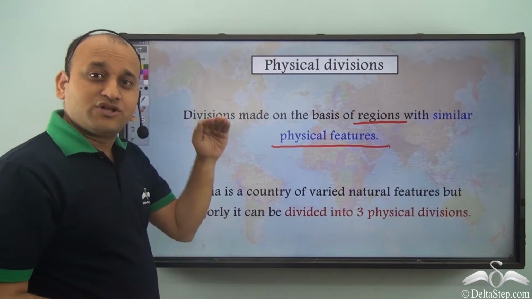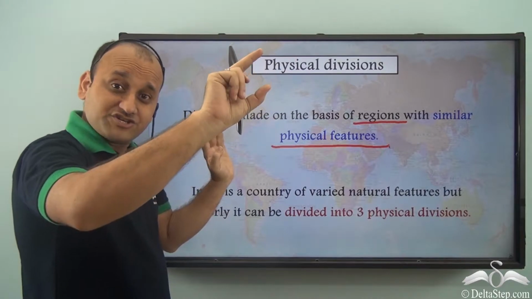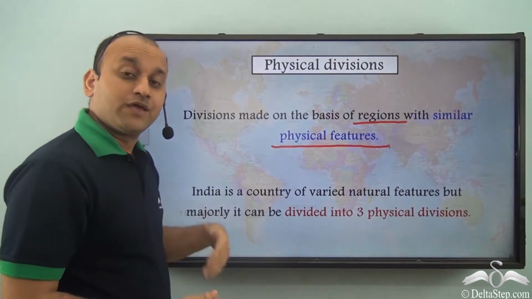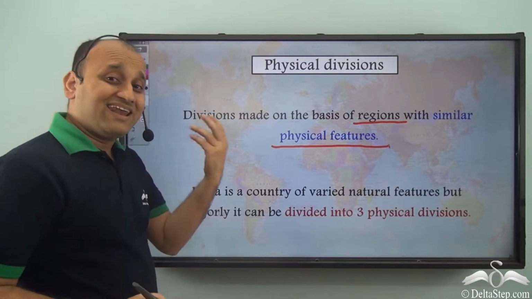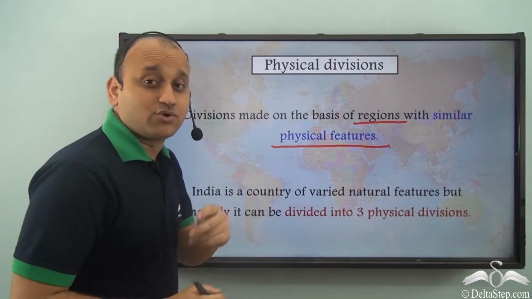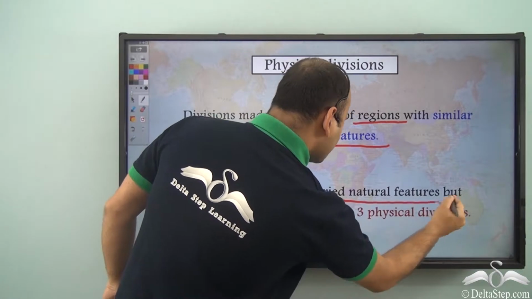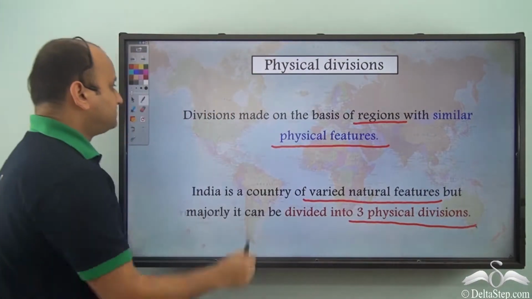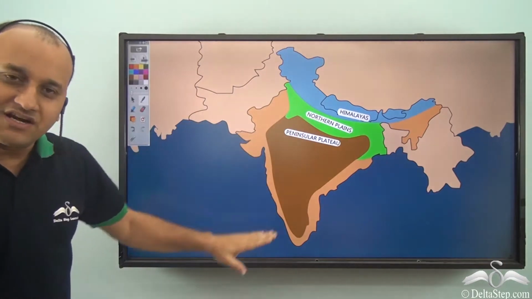Then you came to the Northern Plains. The entire stretch is very smooth, similar physical features. So that is another block, the Northern Plains. That is another division. Now when you go down, again you have the entire area, which is again highlands but not as high as the Himalayas. That is the peninsular plateau region, the third division. So India is a country of varied natural features, but majorly it can be divided into three physical divisions. So these are the three major physical divisions.